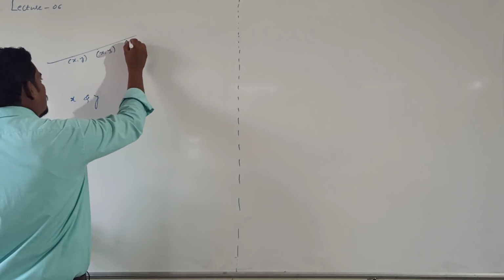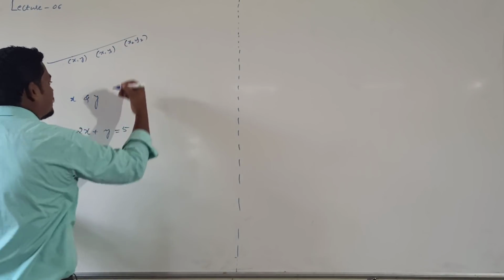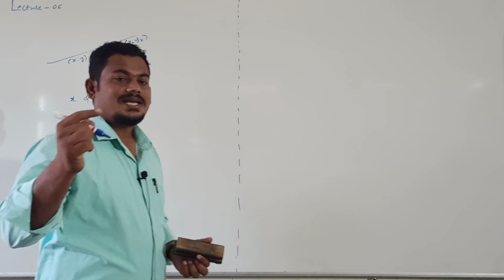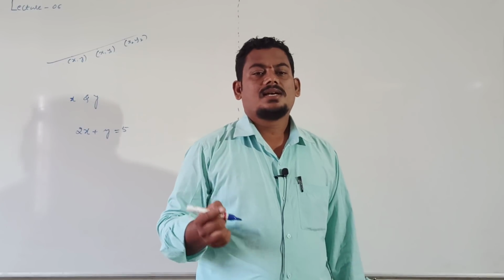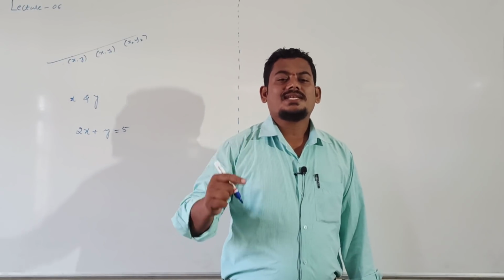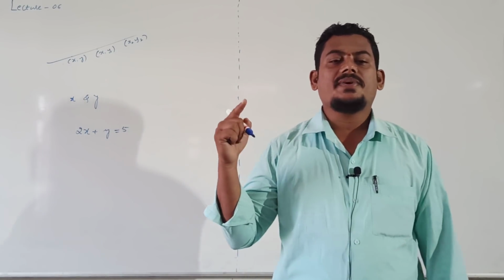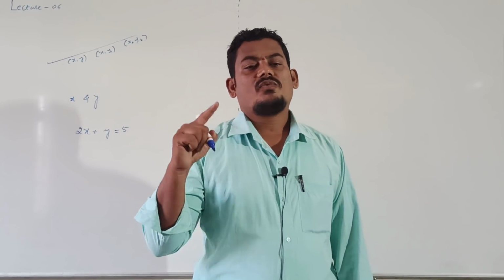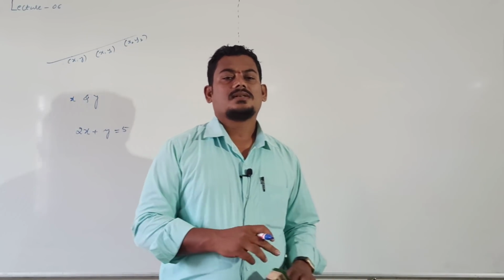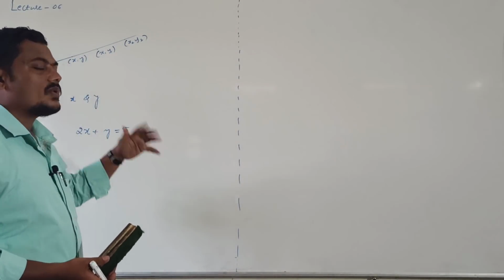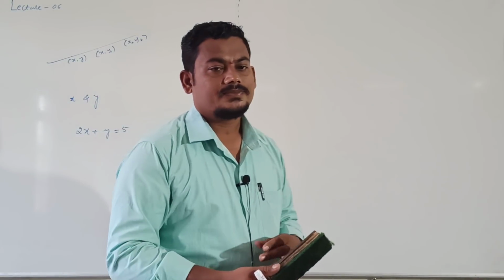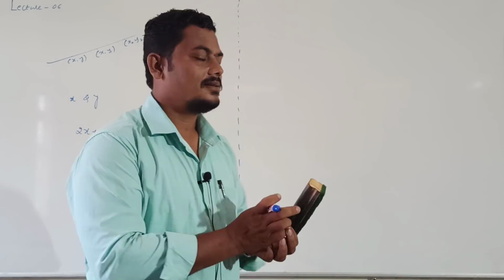You can take x2, y2, also satisfied. Lastly, once again, the equation of a straight line is the linear relationship between x and y which is satisfied by each and every point on the line.